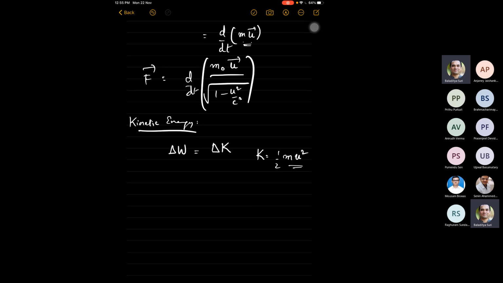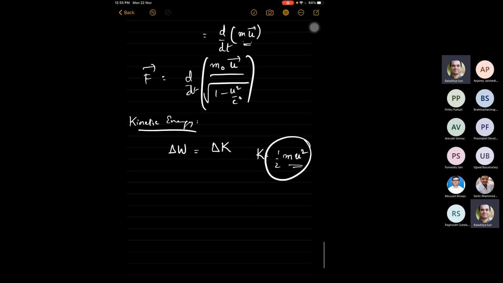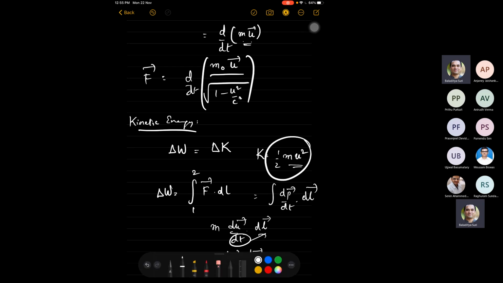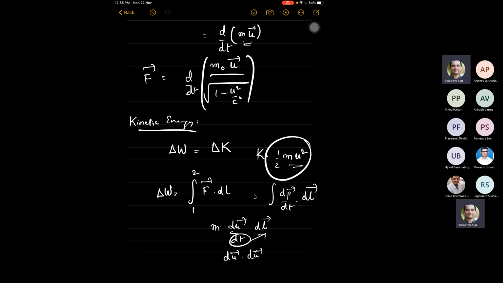And how do you get this formula, half m u squared? You say the work will be the integral from 1 to 2 of f dot dl, and you write this as dp by dt dot dl, and then m du by dt dot dl. You write dl like this, and then you transfer this here and it becomes m du dot u, because dl by dt is basically u.